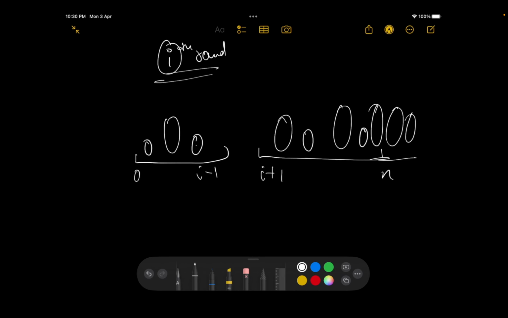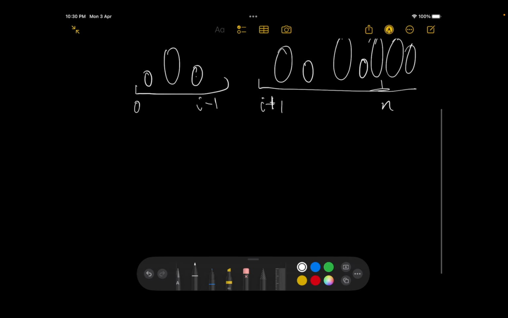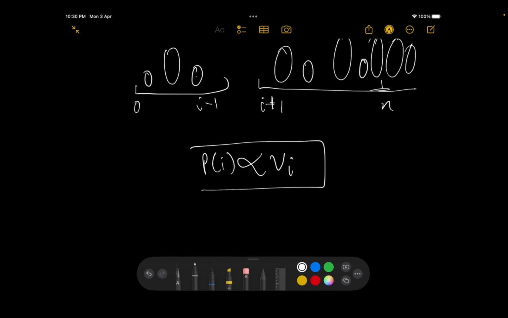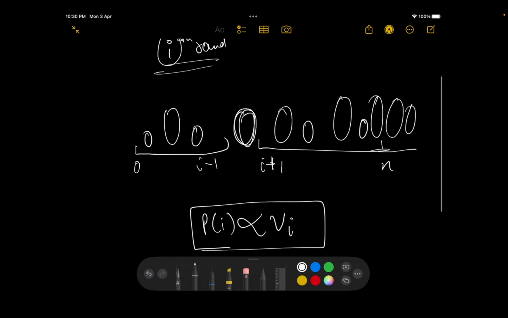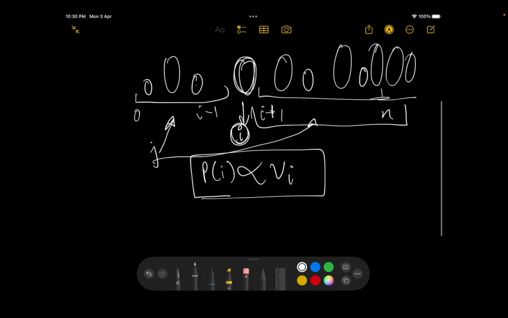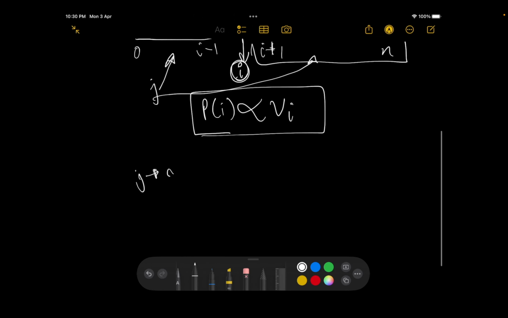Now what I'll say is that the probability of any ball being picked is directly proportional to its volume. So P of I is directly proportional to V of I, right? However, I'm only concerned about this particular ball that is at the location I. So the probability of the jth ball being picked, let's say j is anything from 0 to I minus 1 or from I plus 1 to n. So basically j is anything but I, right?